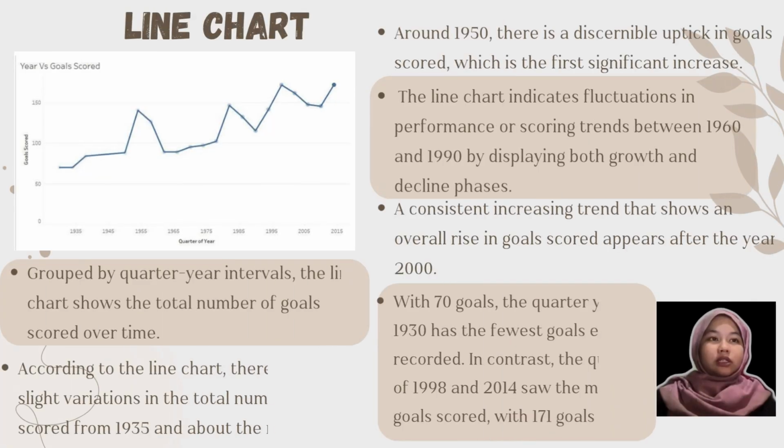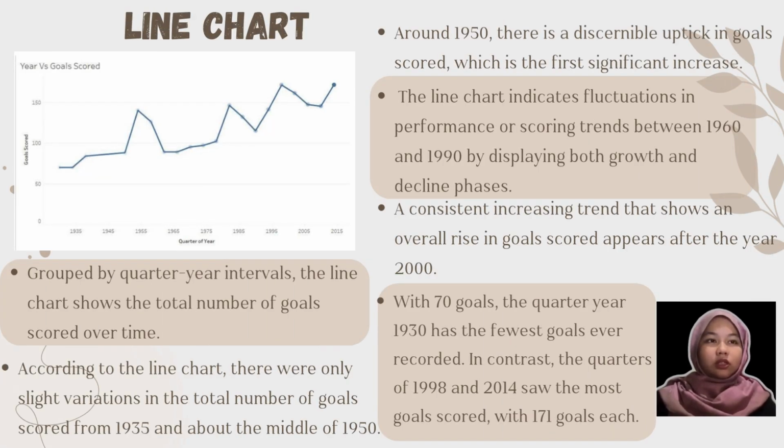Grouped by quarter-year intervals, the line chart shows the total number of goals scored over time. According to the line chart, there were only slight variations in the total number of goals scored from 1935 until about the middle of 1950. Around 1950, there is a discernible uptick in goals scored, which is the first significant increase.